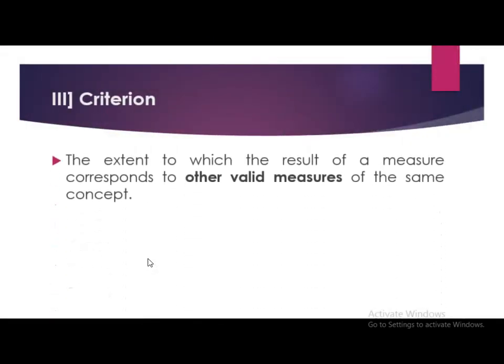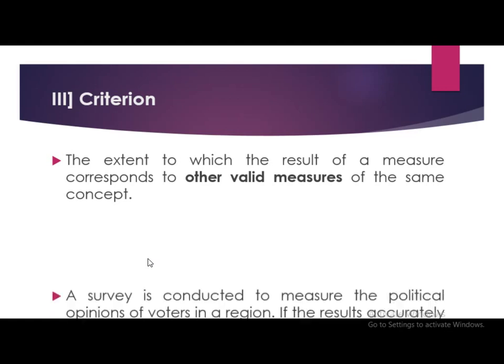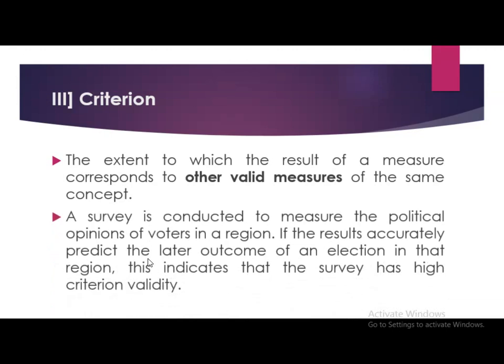Next is criterion validity. The extent to which the results of a measure correspond to other valid measures of the same concept. A survey is conducted to measure the political opinions of voters in a region. If the results accurately predict the later outcome of an election in the region, this indicates that the survey has high criterion validity.